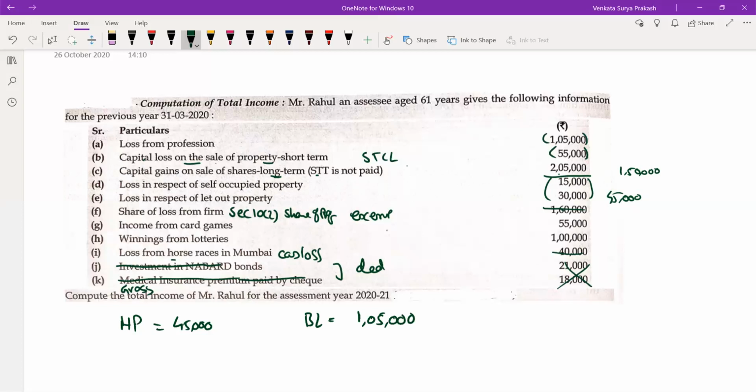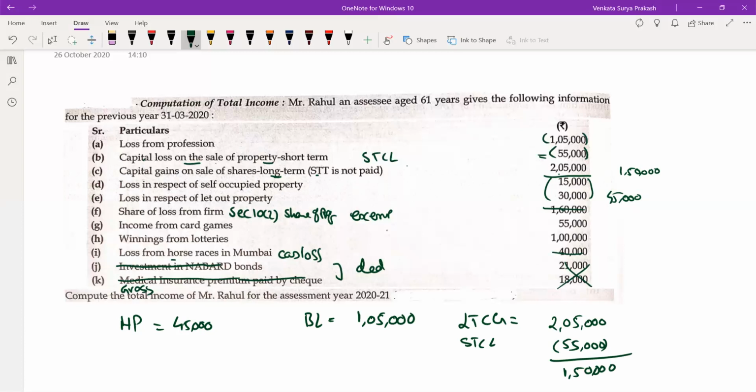Okay, capital gain. You are having a capital gain. Which gain is that? Long-term capital gain. You are having long-term capital gain amounting to 2,05,000. And you are also having something called short-term capital loss. What is your short-term capital loss? The short-term capital loss was 55,000. Once I adjust this, what is the income you have? 1,50,000 is the income you have.